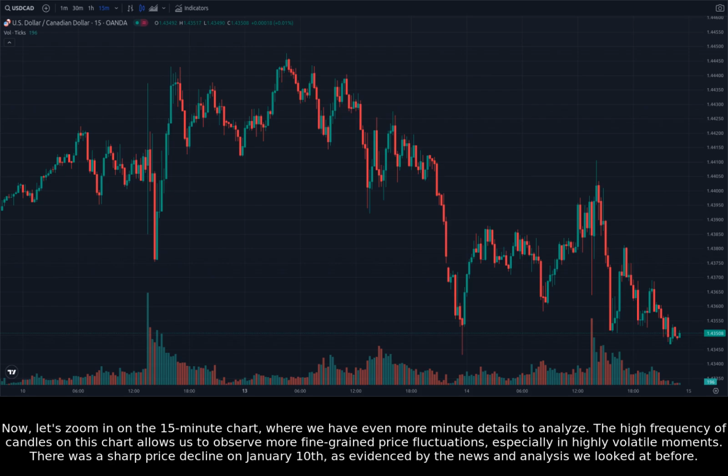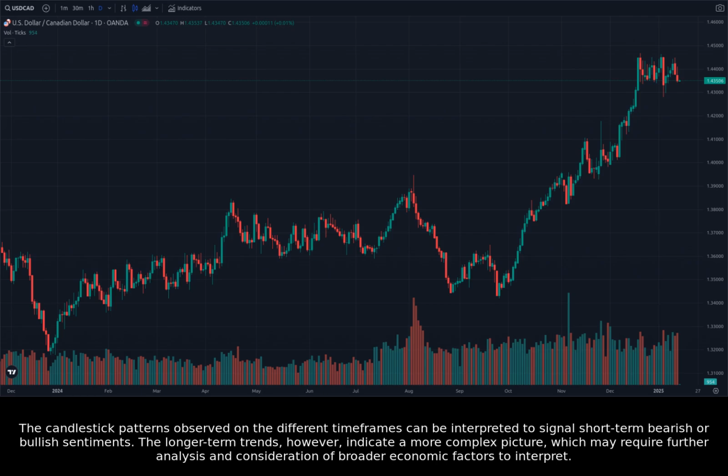The high frequency of candles on this chart allows us to observe more fine-grained price fluctuations, especially in highly volatile moments. There was a sharp price decline on January 10th, as evidenced by the news and analysis we looked at before. The candlestick patterns observed on the different timeframes can be interpreted to signal short-term bearish or bullish sentiments. The longer-term trends, however, indicate a more complex picture, which may require further analysis and consideration of broader economic factors to interpret.